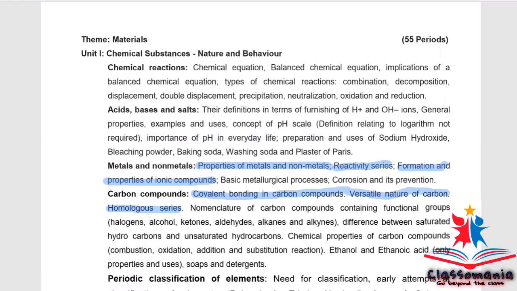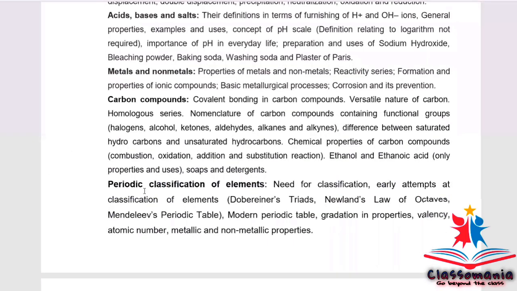So again, I am repeating, from these two chapters, metals and non-metals and carbon and its compounds: properties of metals and non-metals, reactivity series, formation and properties of ionic compounds are coming from metals and non-metals. From carbon and its compounds, covalent bonding in carbon compounds, versatile nature of carbon and homologous series are there. Now, if we talk about periodic classification of elements, the 5th chapter of chemistry, nothing has been deleted from this chapter as well.